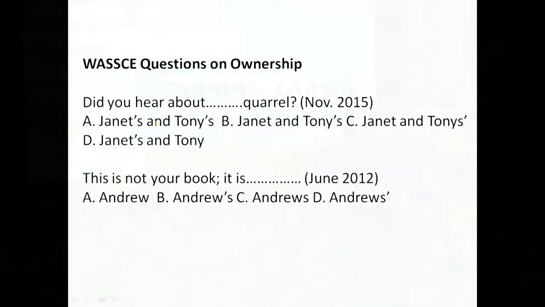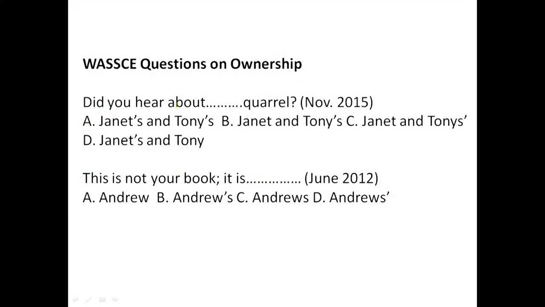So let's have a look at some past questions. Did you hear about dash quarrel? A, Janet's and Tony's. B, Janet and Tony's. Remember, the quarrel is between two persons in this case. They own the quarrel together, and so the last person should carry the apostrophe and an S. It's not about separate ownership in this case.